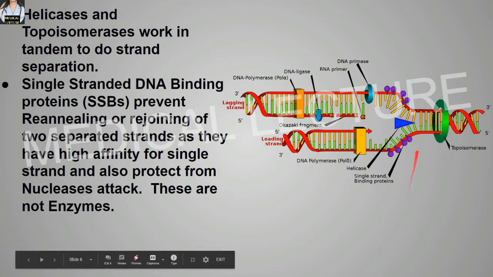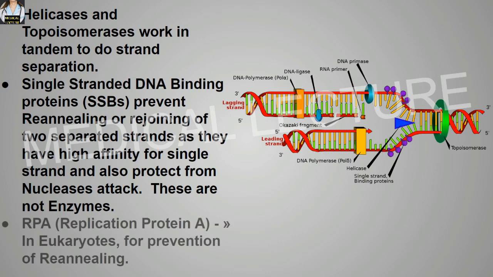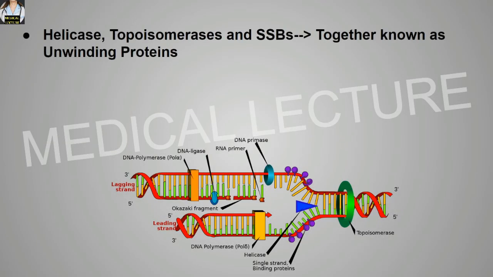Next are the single-stranded DNA binding proteins. These SSBs prevent the reannealing or rejoining of the two separated strands, as they have high affinity for single strand, and they also protect from nuclease attack. Remember, these single-stranded DNA binding proteins are not enzymes. In eukaryotes, replication protein A, RPA, helps in the prevention of reannealing. The helicase, topoisomerase and single-stranded DNA binding proteins together are known as the unwinding proteins.